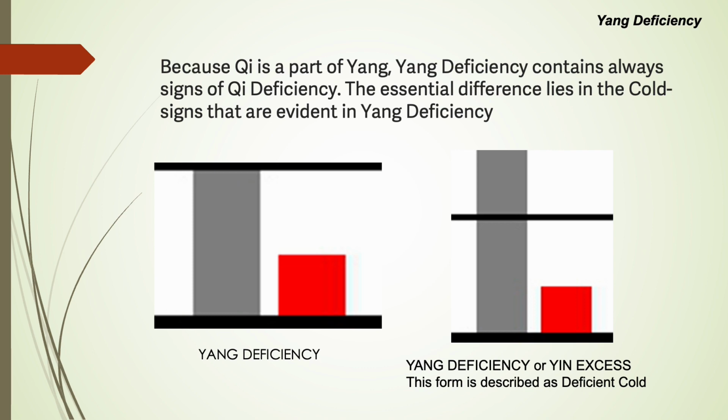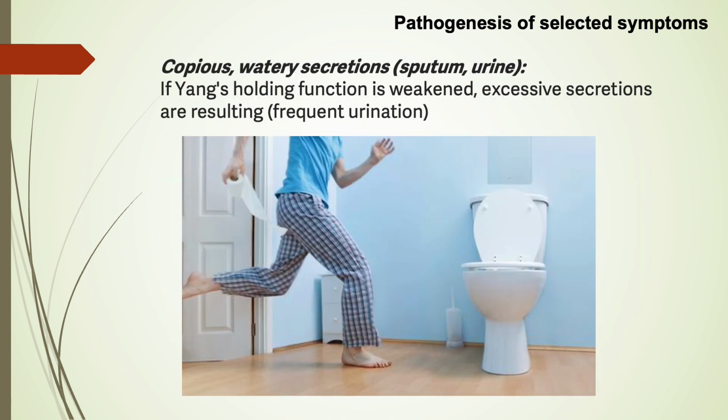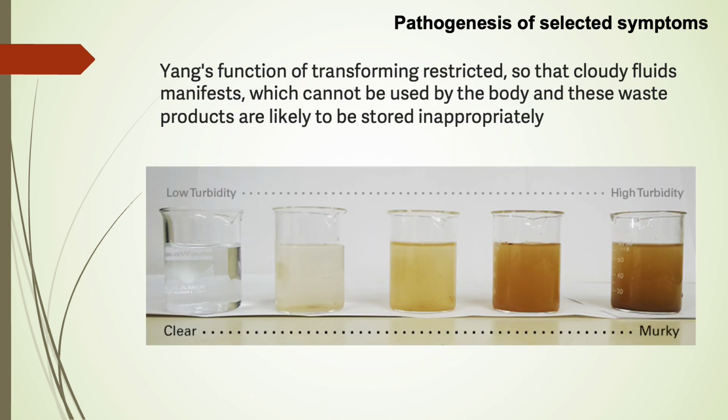The essential difference lies in the cold signs that are evident in yang deficiency. Cold signs develop because the warming function can no longer sufficiently be fulfilled. If yang's holding function is weakened, excessive secretions result, like frequent urination. Yang's function of transforming is restricted so that cloudy fluids manifest, which cannot be used by the body, and these waste products are likely to be stored inappropriately.